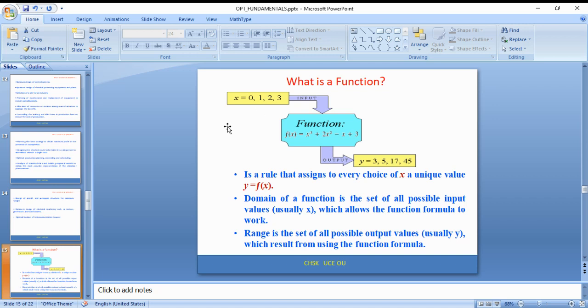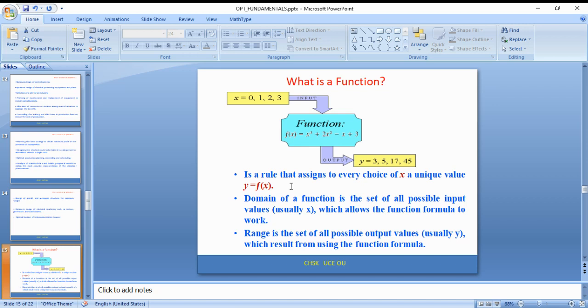Here in this slide, I have shown a variable that is x. The x value may change from 0, 1, 2, 3, 4, 5, etc. Depending upon this value of x, the output of the function changes. For different values of x, different outputs come for this function.